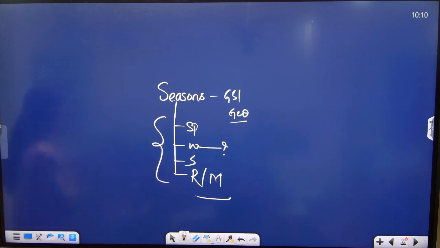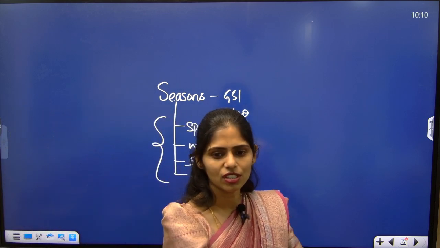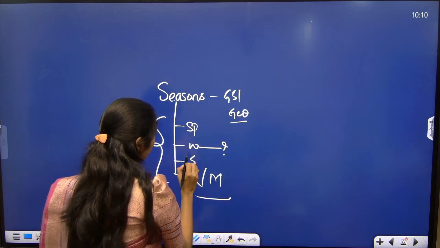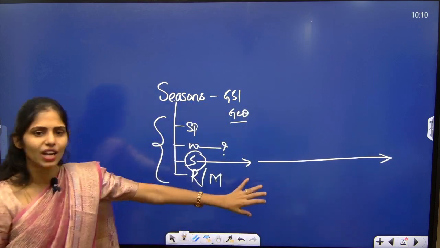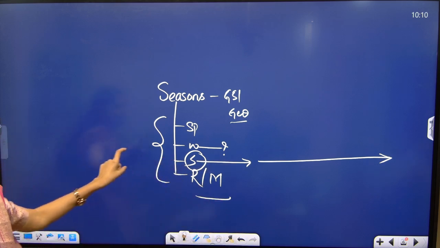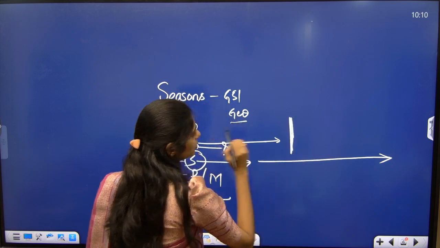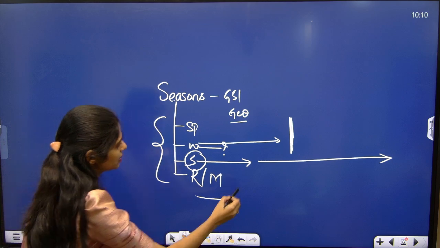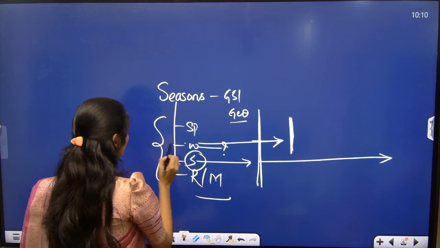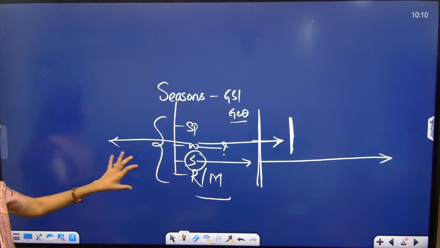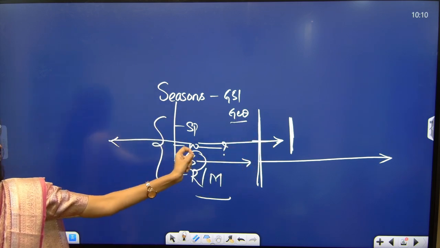So how many of you wrote geography mains questions in the test? In that test, I think I gave one question regarding what is the impact of seasons. So in that impact of season, you can add this point: during summer season, fishermen need to go long distances to catch the fish. But what is the advantage in the winter season? They will be available near the coast. So they can travel very short distances to catch the fish, because most of the fishes have their breeding season during this winter. During this breeding season, they will be very close to the coast.